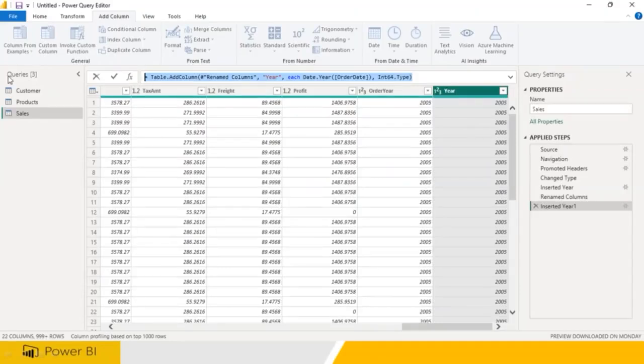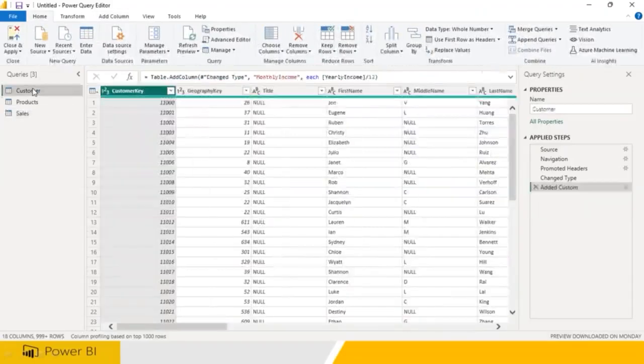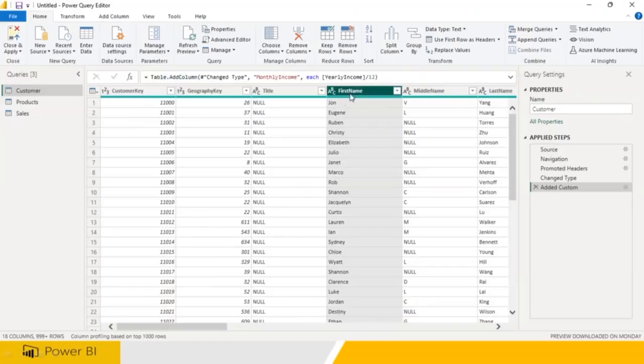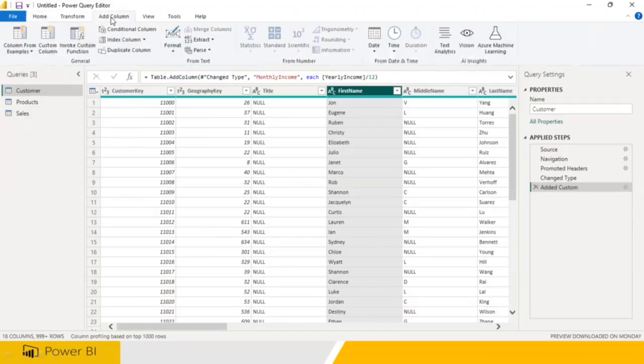For example, I go to the customer table. My boss told me, hey Bhaskar, you go to first name. Get only the first letter. What is the requirement? You go to the first name, get only the first letter. So how to get the first letter? What option do I have? I don't know what to do. What will I do? I will go to add column. I know I can give one example to Power BI. Power BI can do it on its own.